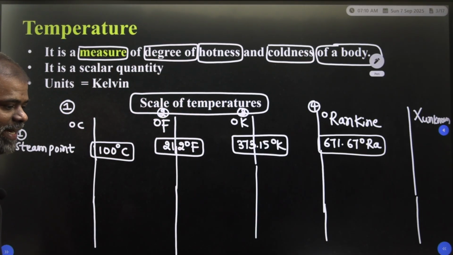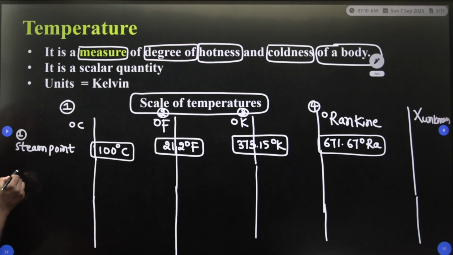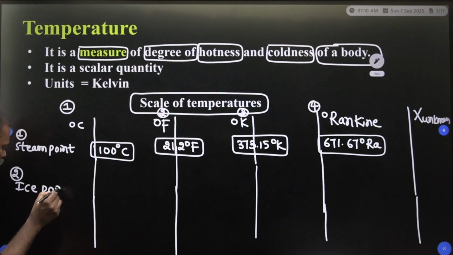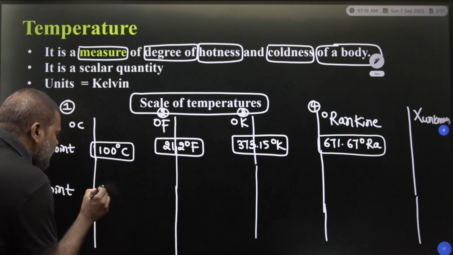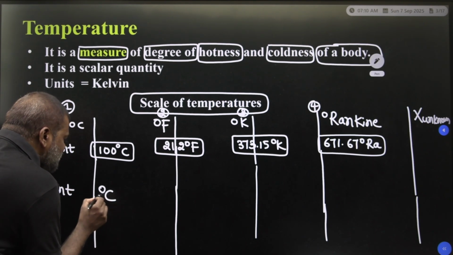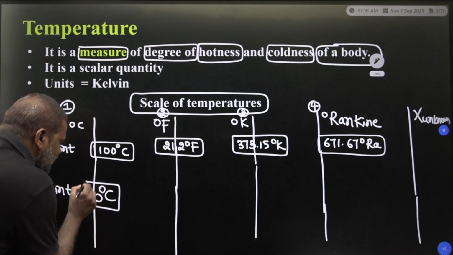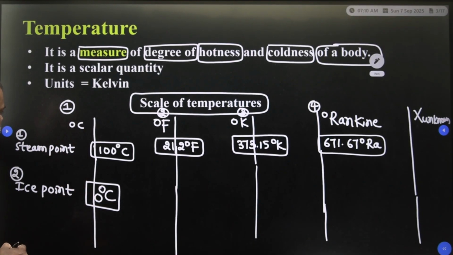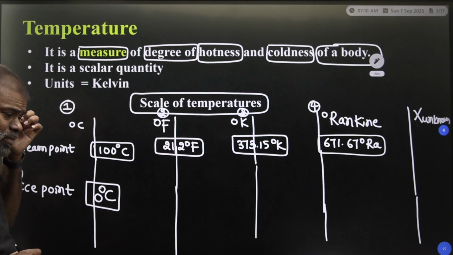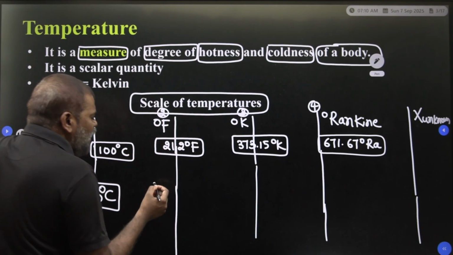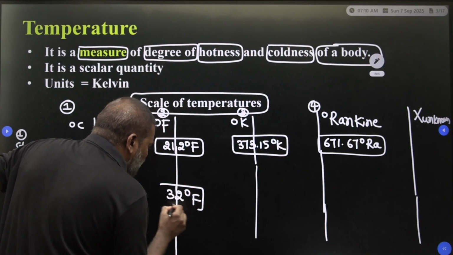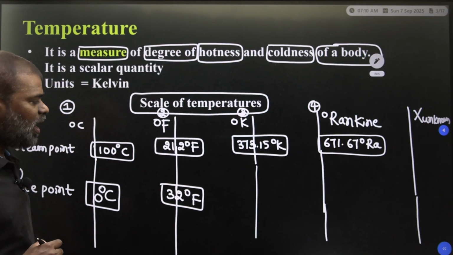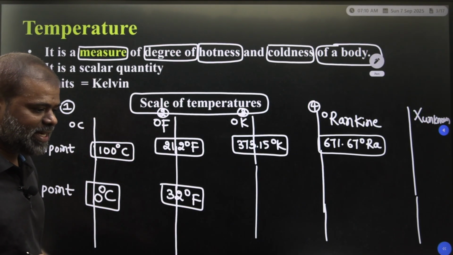Suppose you have to consider the ice point. So what is the ice point you have to take? In terms of degree centigrade, 0 degree centigrade is the ice point. Now in degree Fahrenheit, 32 degree Fahrenheit is the ice point.